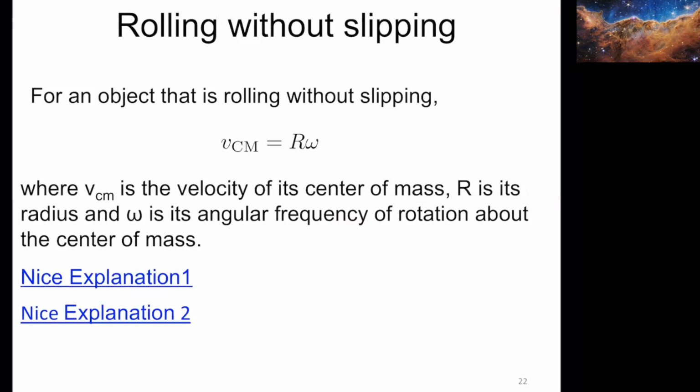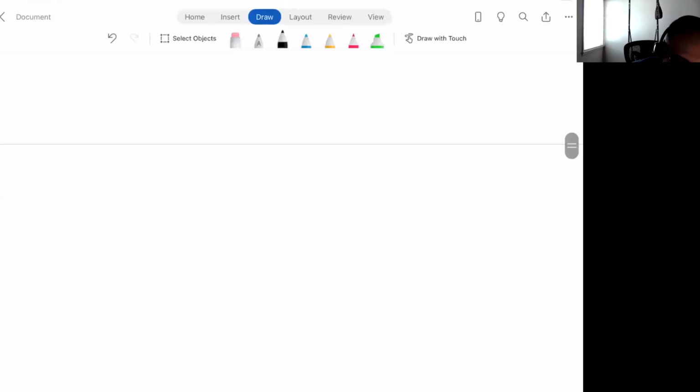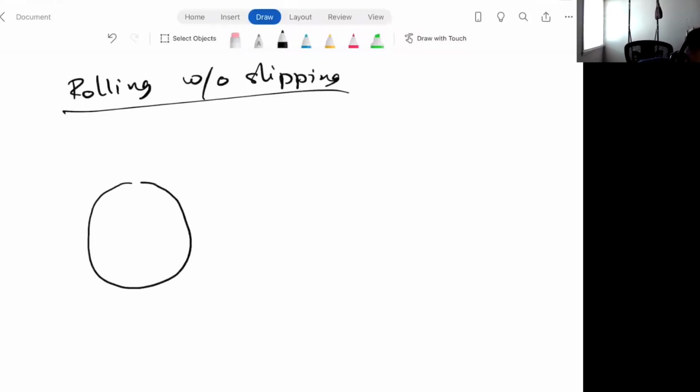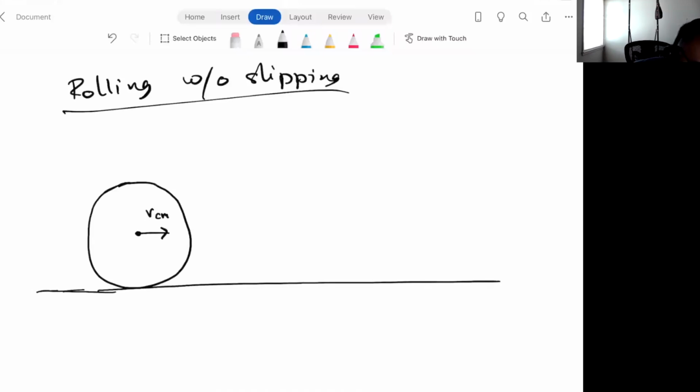Okay, so now let's look at the relationship between two variables when an object is rolling without slipping. So you have rolling without slipping right now. Just imagine this disc or this tire that's moving along the road, rolling along the road without slipping. The center of mass is moving with velocity VCM. And the wheel is rotating. This is a circular wheel, so you have to use your imagination and think of this as circular. The wheel is rotating with angular velocity omega.